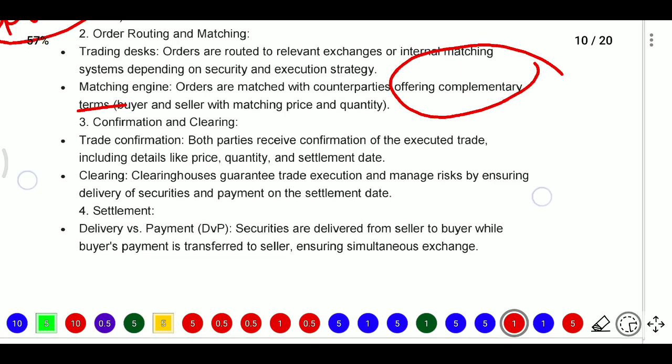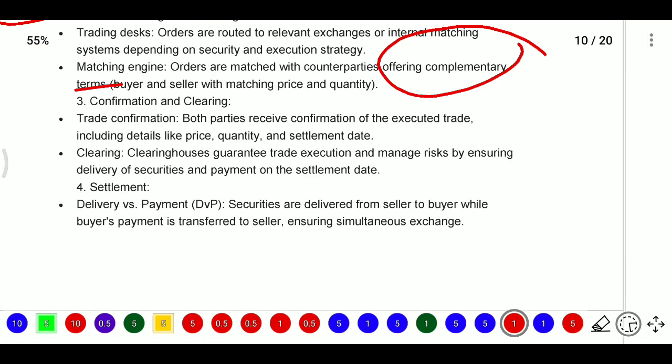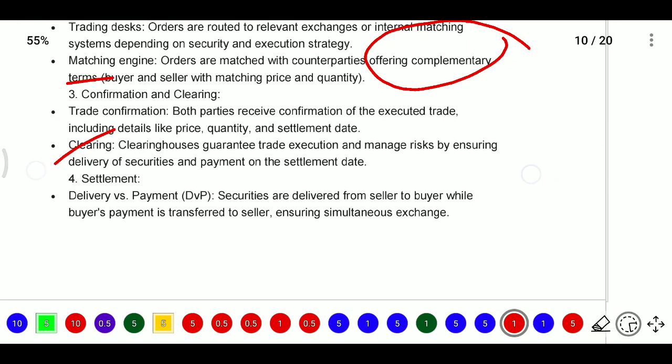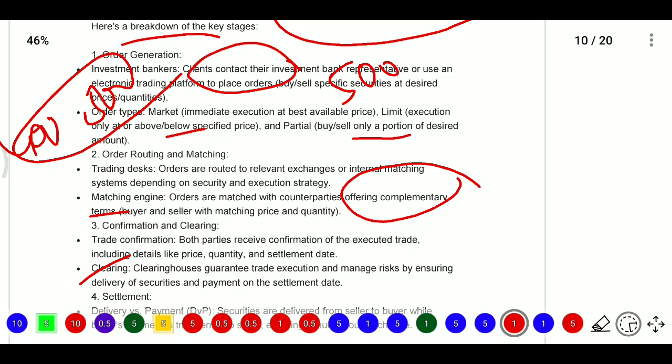Here confirming and clearing means trade confirmation: both parties receive confirmation of the executed trade, including details like price, quantity, settlement date, etcetera. That is confirmation. And clearing means the clearing house guarantees trade execution and manages risk by ensuring delivery of the security and payment on the settlement date. So the first stage is the investment bank placing the order, and after that order type.